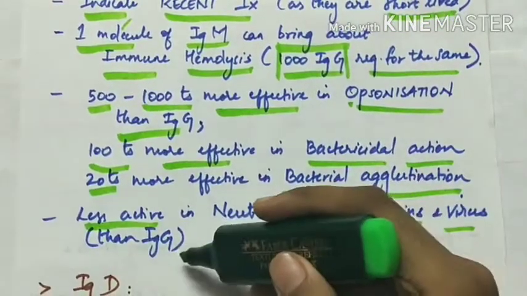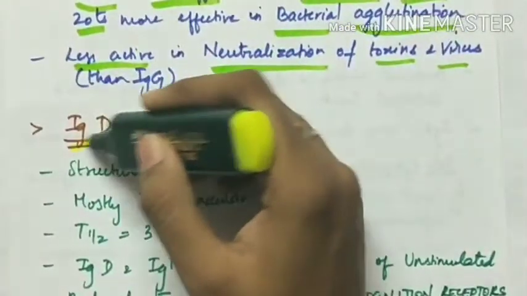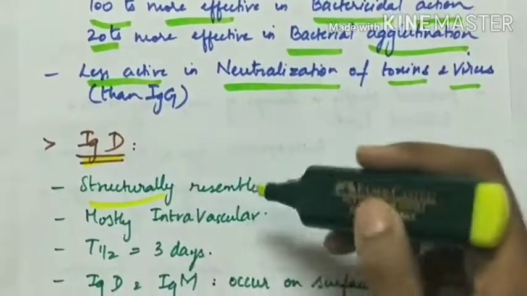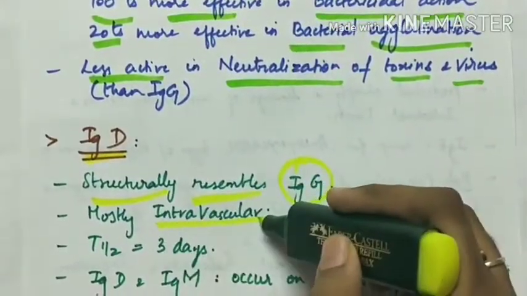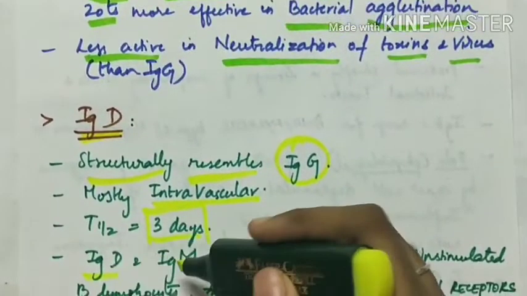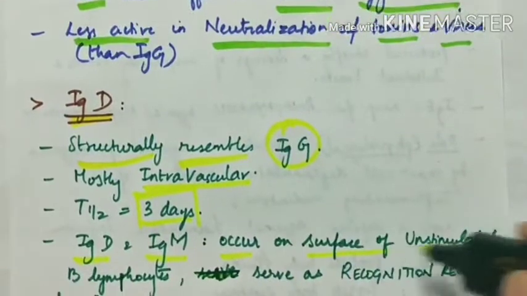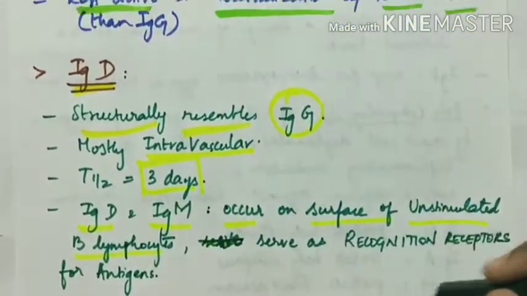The fourth class of immunoglobulin is IgD. IgD structurally resembles IgG. It is mostly intravascular. Half-life is about 3 days. IgD and IgM occur on the surface of unstimulated B lymphocytes, where they serve as recognition receptors for antigens.